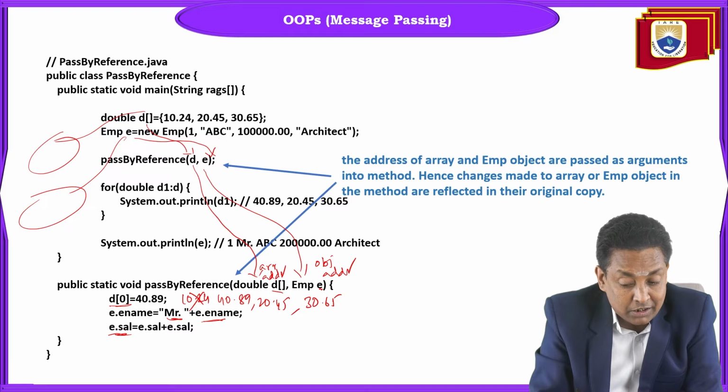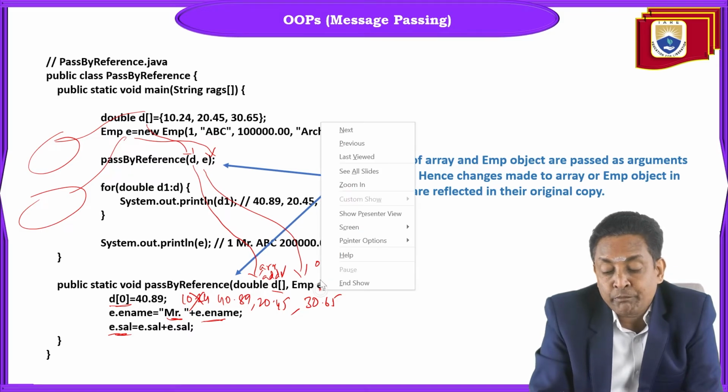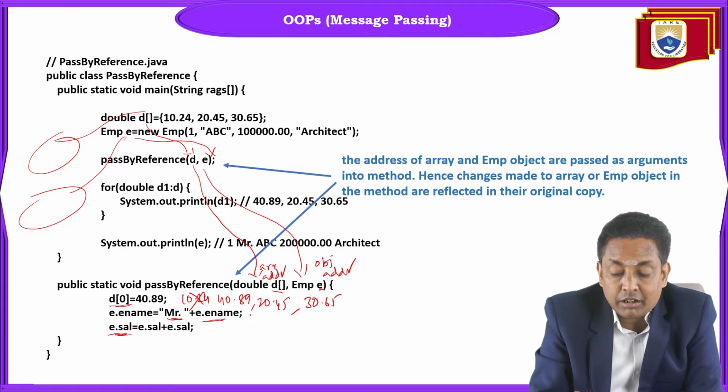The employee address is passed as argument here. The employee ID remains the same. To the employee name, Mr. is prepended. And the salary got doubled: 1 lakh got doubled to 2 lakhs. And the designation remains as architect only.